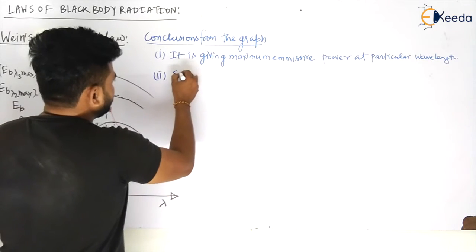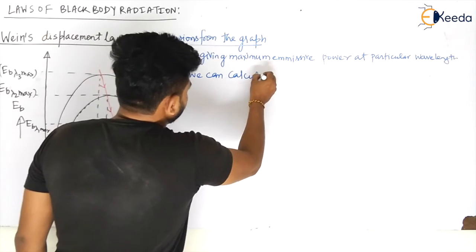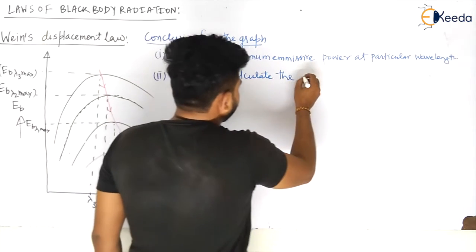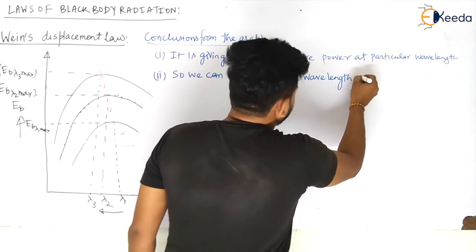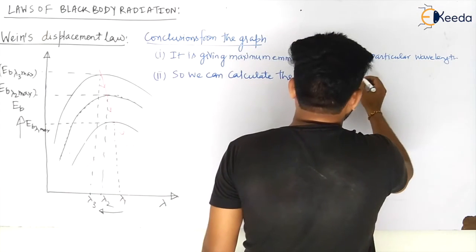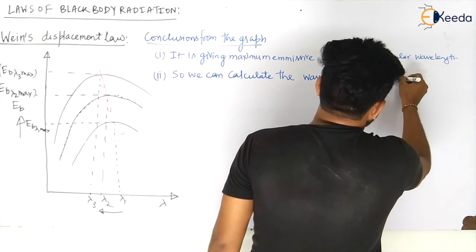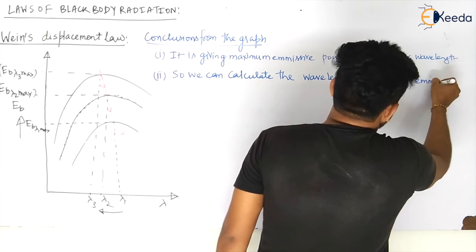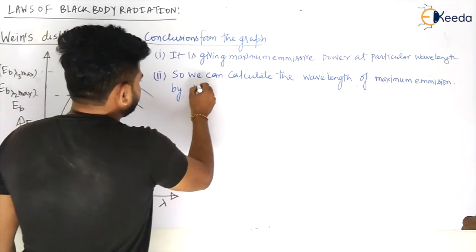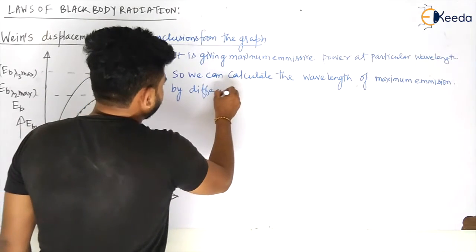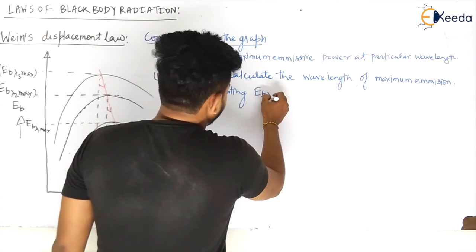So we can calculate the wavelength from the graph. We can calculate the wavelength of maximum emission by differentiating E_B lambda.